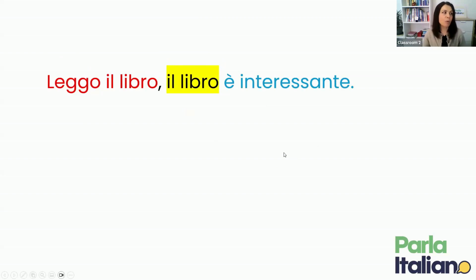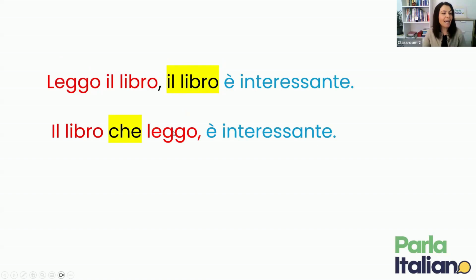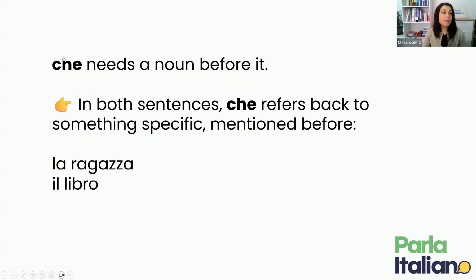Great, let's have a look at another example. Leggo il libro è interessante. I read the book is interesting. Okay, we've got the book twice, so you don't want to repeat that. And so you say, il libro che leggo è interessante. Che is now replacing the second mention of the book. From these two examples, you can see that che needs a noun before it. Che refers to a noun. So che refers back to something specific mentioned before. In our previous examples, that was la ragazza and il libro.